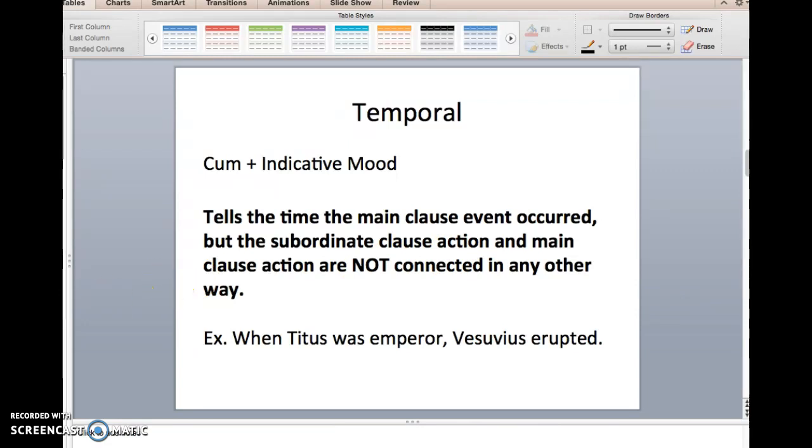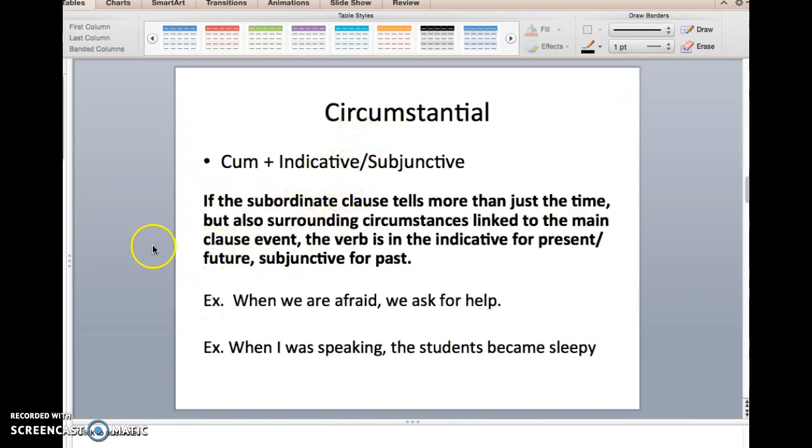Okay? So now let's look at circumstantial, which is going to have a little bit more of a relationship between the cum clause part, when Titus was emperor, and the main clause, Vesuvius erupted. Circumstantial. All right, so as I listed here, there's a bit more of a connection. The cum clause is describing more of the surrounding circumstances linked to the main clause event, and the verb in the cum clause is going to be in the indicative for the present and future, but in the subjunctive for the past.